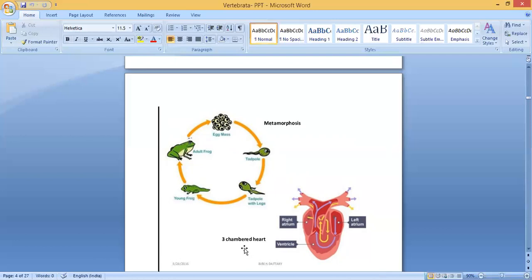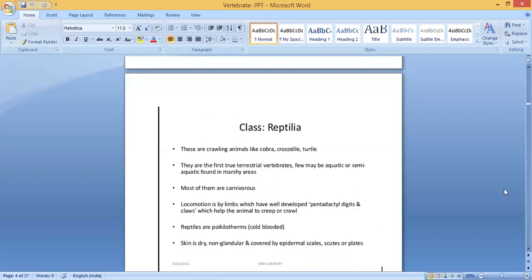Here the heart is three-chambered. You can see the right atrium, that is the right auricle, the left atrium, the left auricle, and there is only one ventricle. So 1, 2, 3, a three-chambered heart. For us, we have a four-chambered heart. We have two ventricles. Clear?